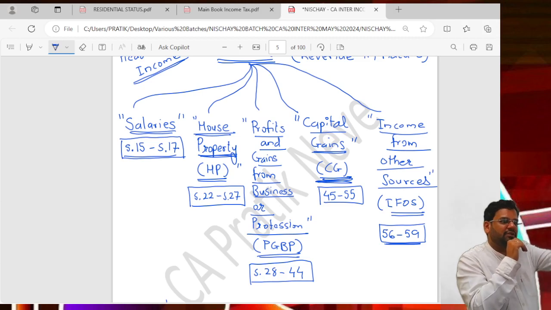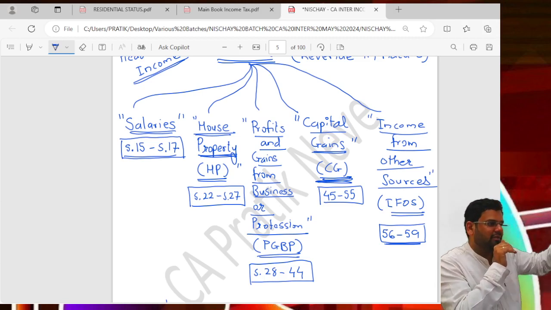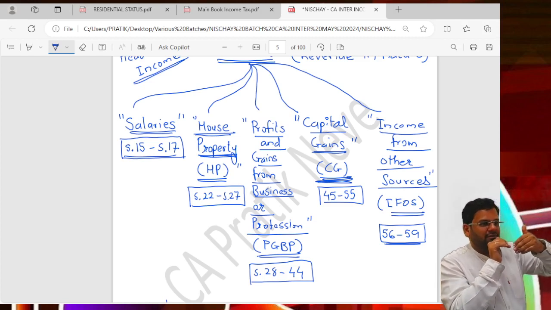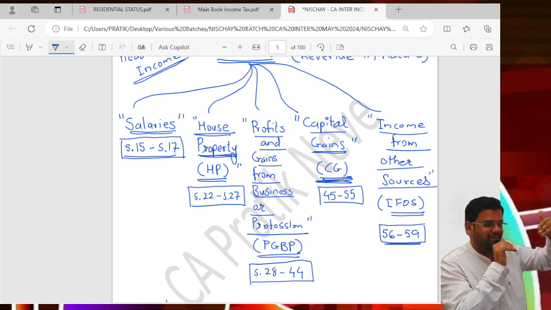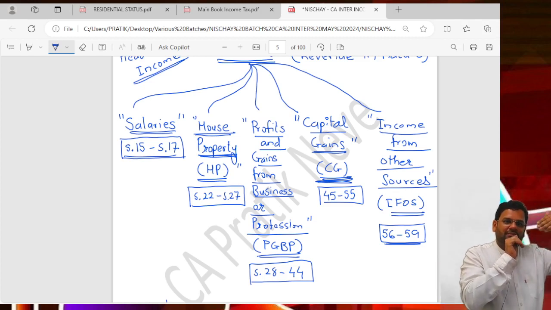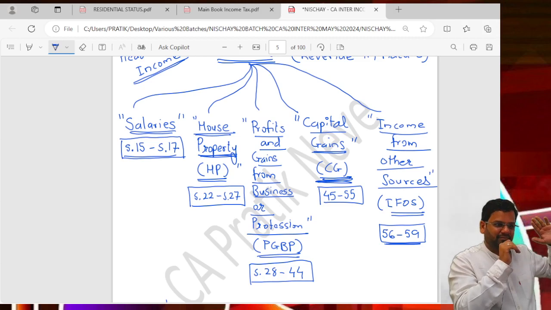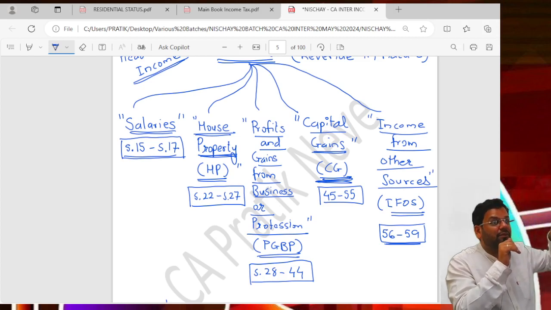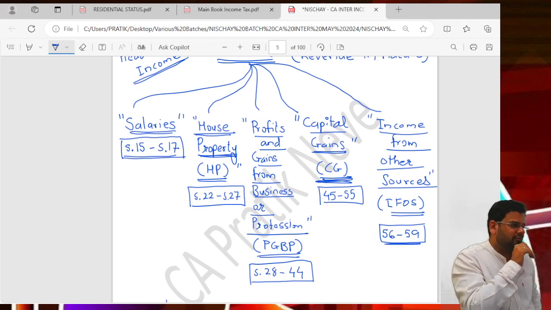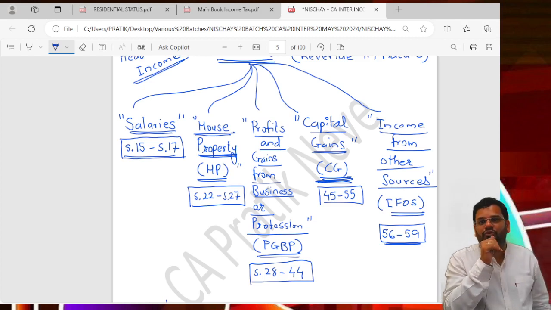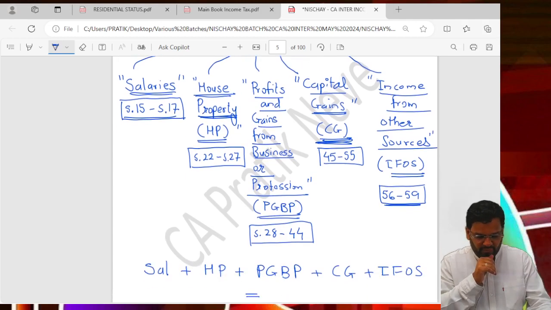My brother also, suppose, does the same transactions. My brother is just for comparison, for you to understand the academic point, no other thing. Okay, fictional character. So what happens in that case? He has salary, HP, capital gain, IFOS. Getting it? So one can have multiple heads of income, and will mostly have multiple heads of income.